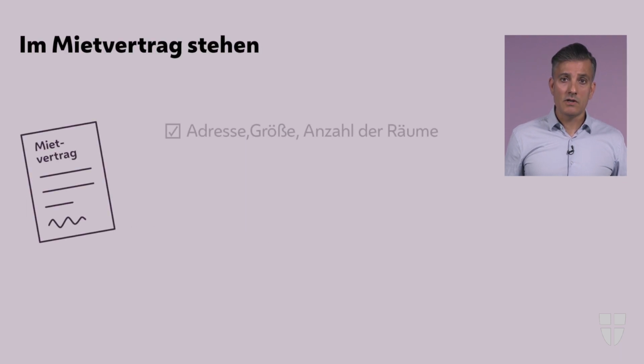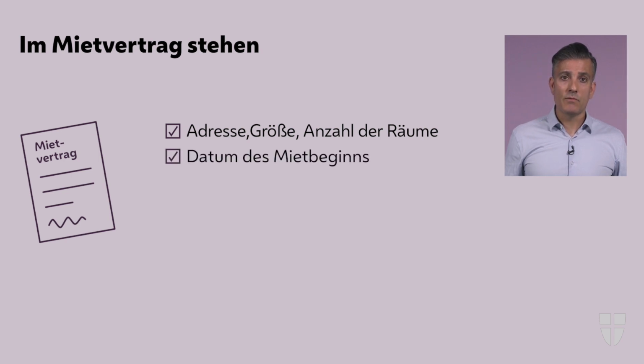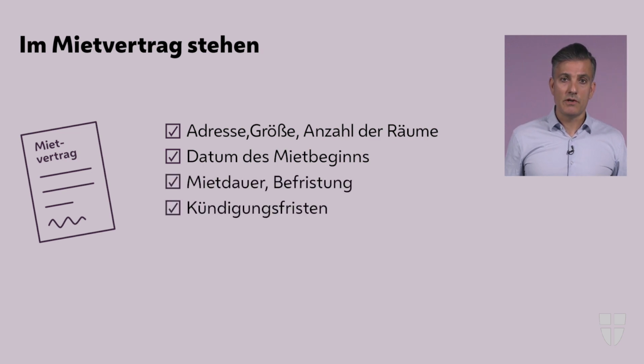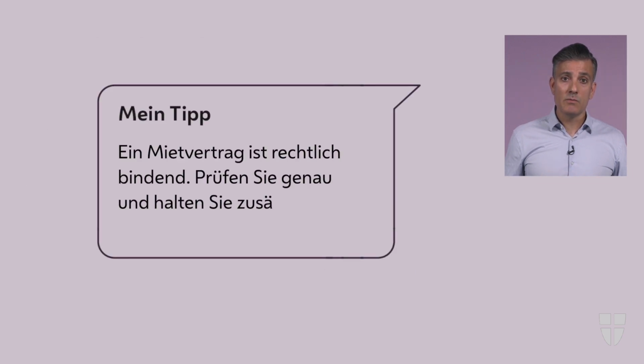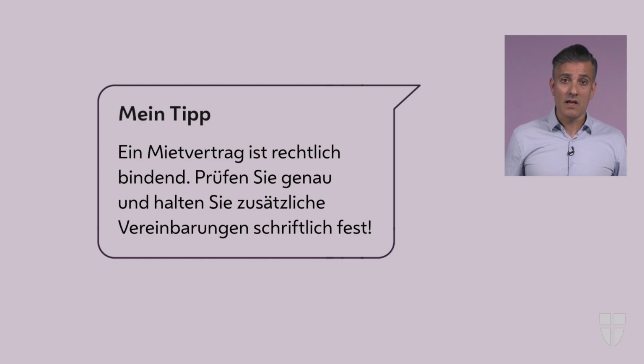The agreement states, among other things, address, apartment size, and number of rooms, the date for the beginning and the end of tenancy, the duration of the lease, the notice periods, the monthly lease, and the amount and method of payment of the security deposit. My tip: a lease agreement is legally binding, therefore check the contents carefully and record any additional agreements in writing.